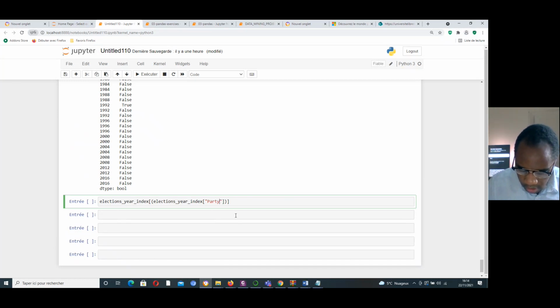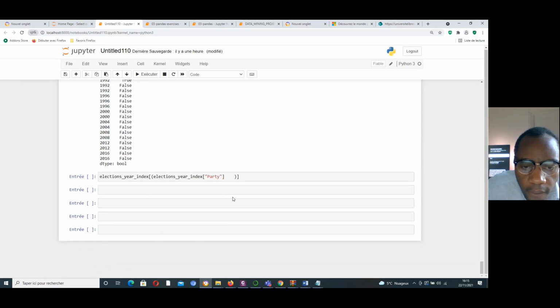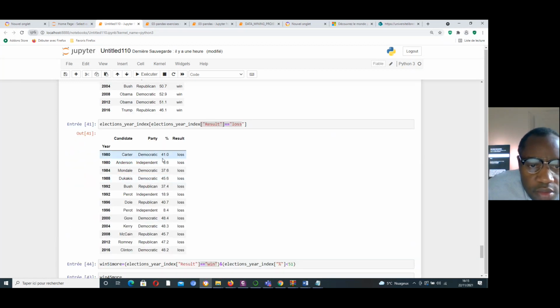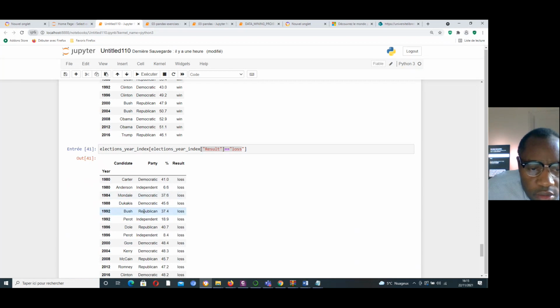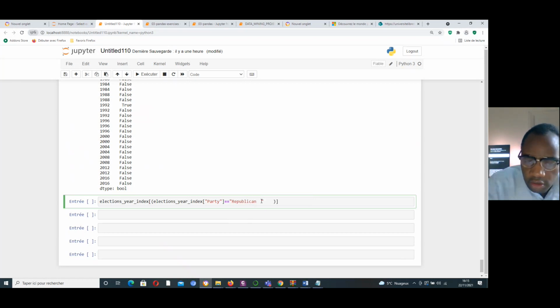But if I want to print the case of, except, instead of the winner, I will print just the Republican. I can select to print just the Republican like that.